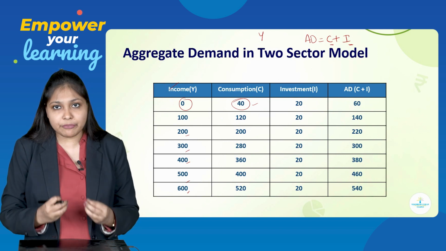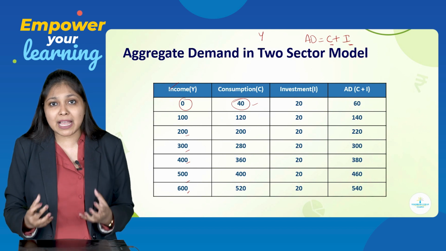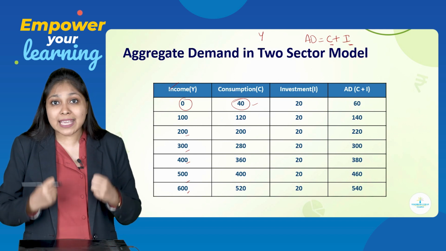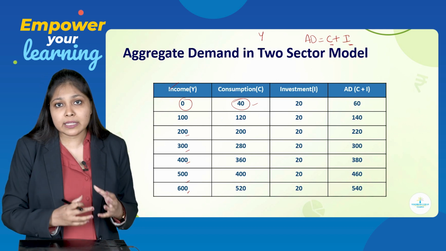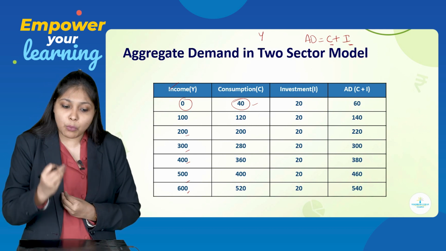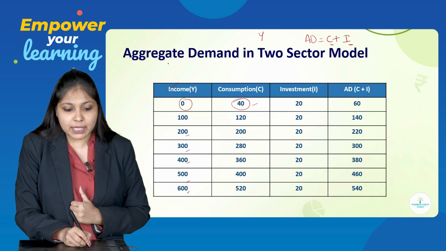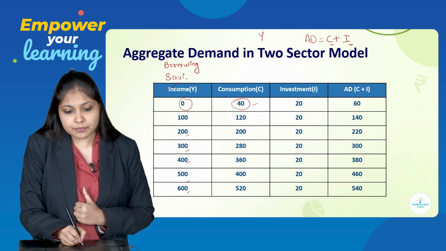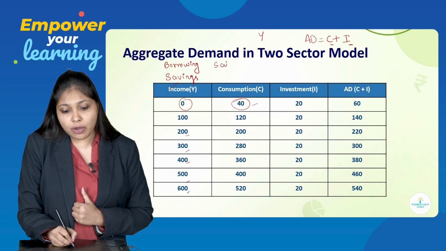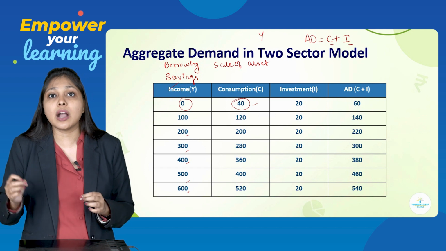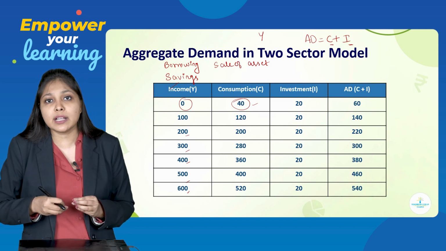So yes, definitely for a person to survive in the world, to survive in the economy, they will have to consume. So yes, even if there is a 0 level of income, a person is going to consume through different modes. Now what are those modes? Those modes can be borrowings, it can be savings, it can be sale of assets. So there are 3 different modes using which a person who is getting 0 level of income can consume goods